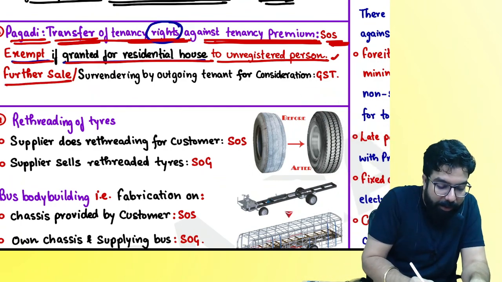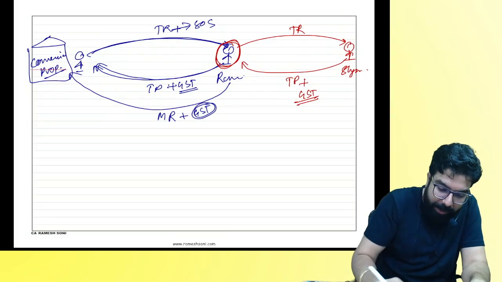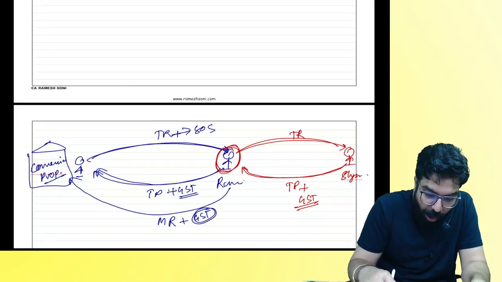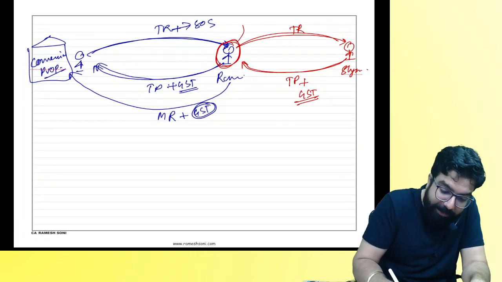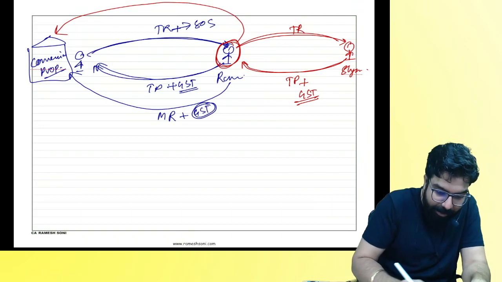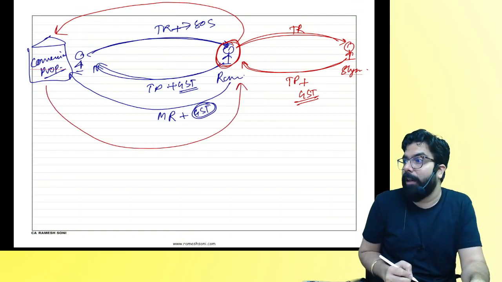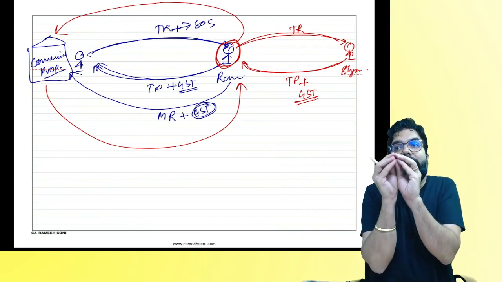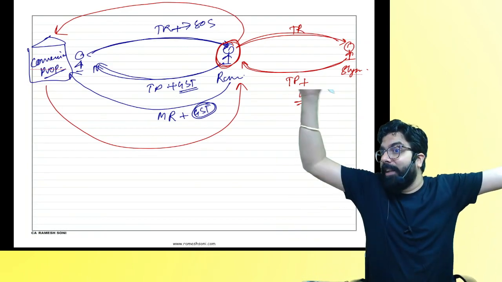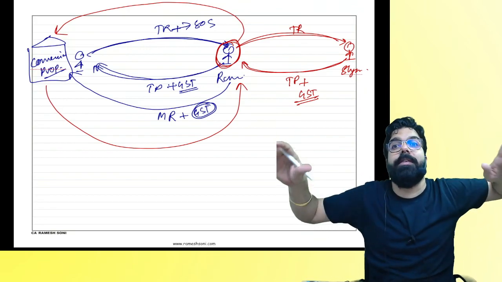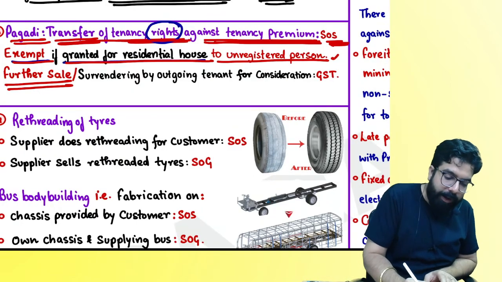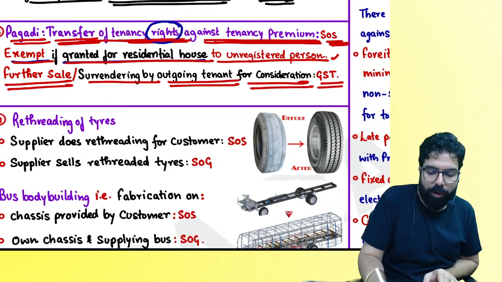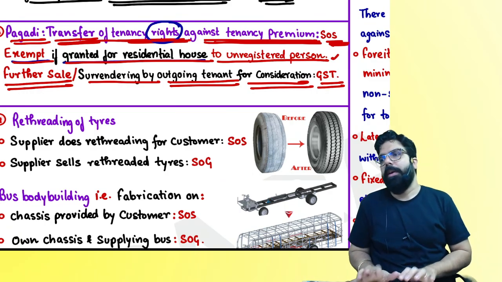Next. Further selling. Further, if you sell it and take money, you know what people do? People sell it back to the owner only and tell, hey, you give me 12 lakh rupees now, otherwise I'll not leave your property. Are we clear? So whether I sell it to someone else or I sell it back to the owner, am I trying to do business? Government is selling, surrendering by the outgoing tenant who is leaving and going for a consideration. Always GST will come. Are we clear, everyone?